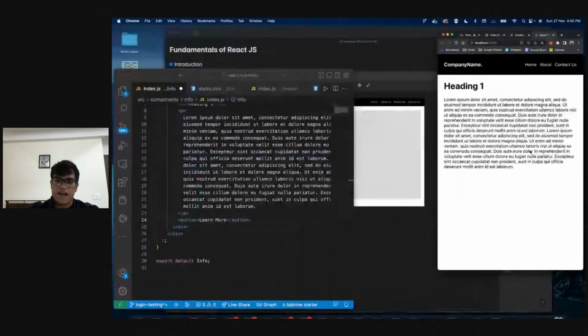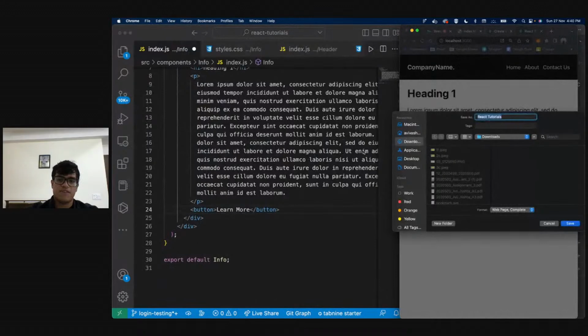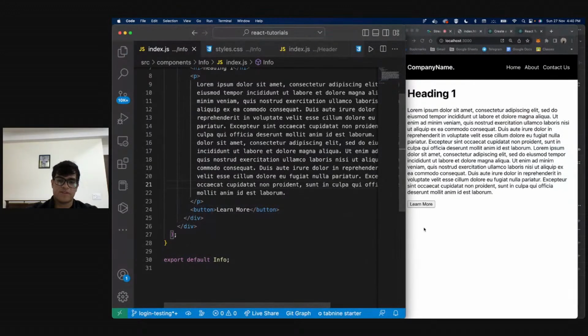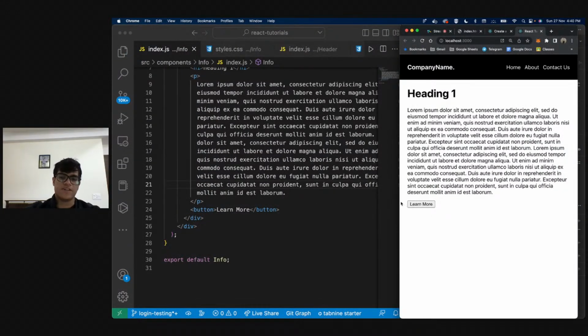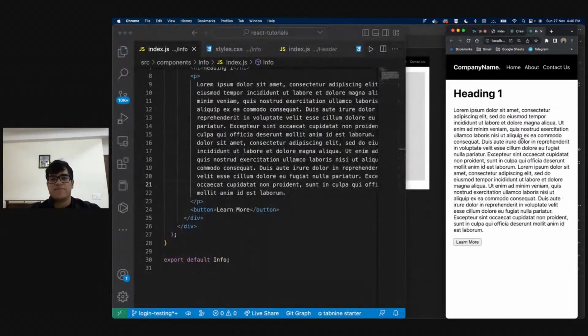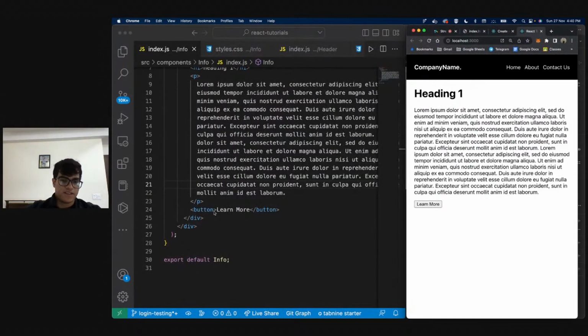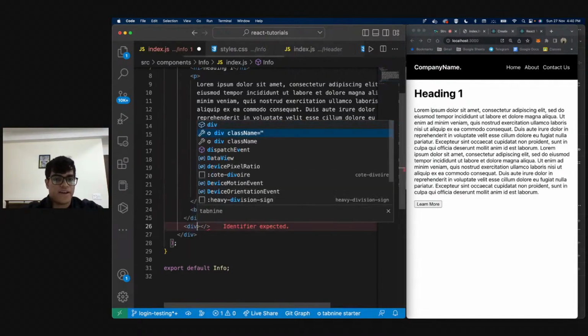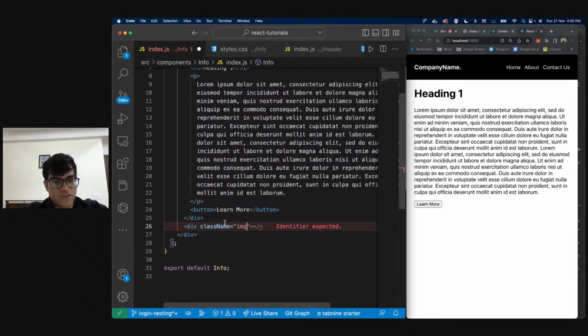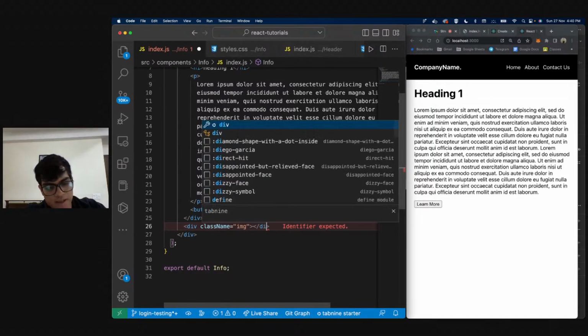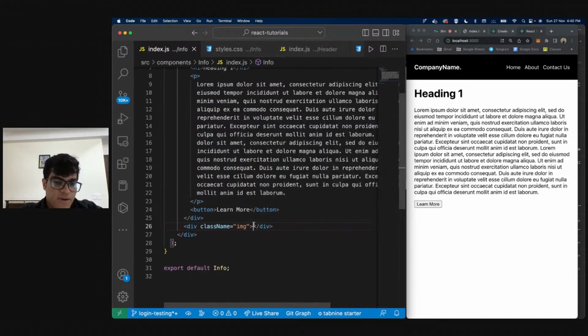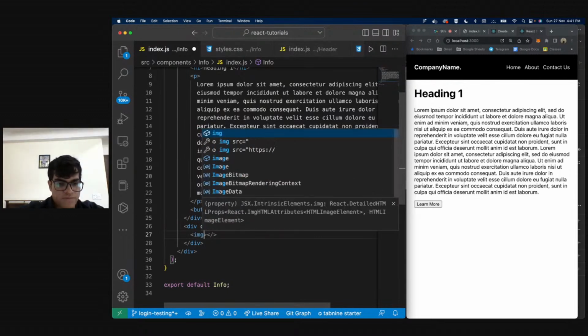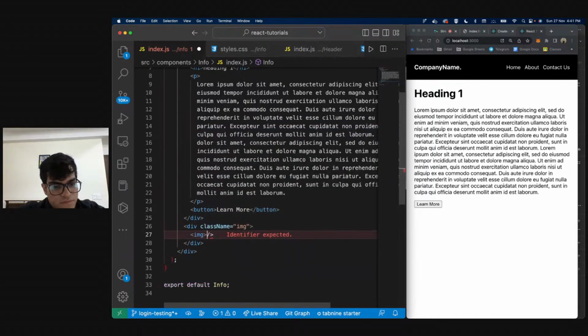So now, as you can see, the code is working side by side. If I save this, my button is going to pop up over here, and this is working, right? Something that we need to do is have another div over here, and I'm going to give this the class name image. And now I can have an img with src and alt.